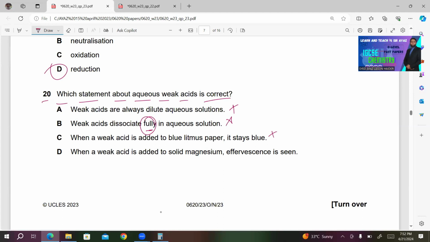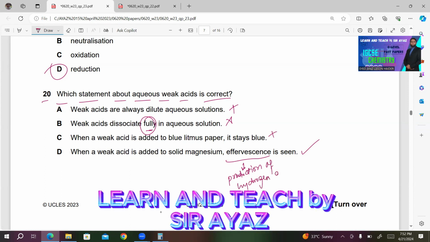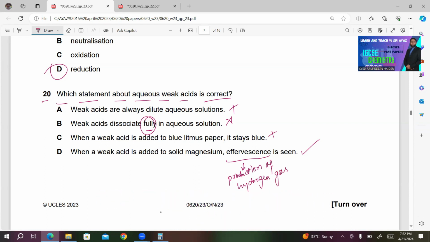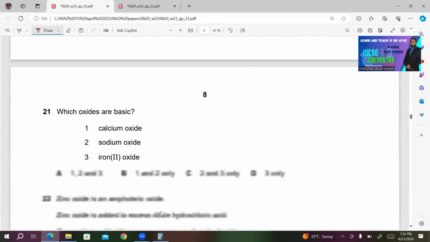D, when a weak acid is added to solid magnesium, effervescence is seen. This is correct because of the production of hydrogen gas. Whenever a metal reacts with an acid, it produces hydrogen gas, which is indicated by effervescence or bubbling.